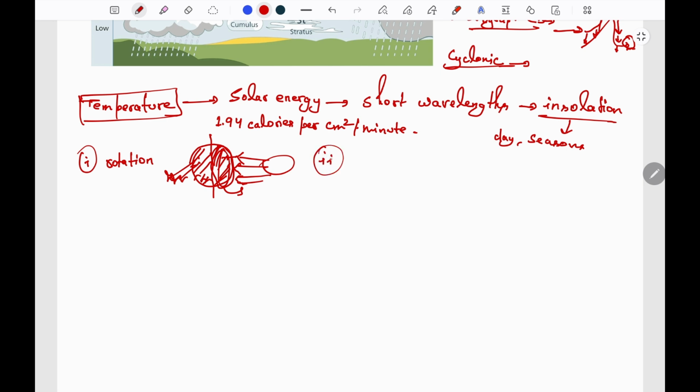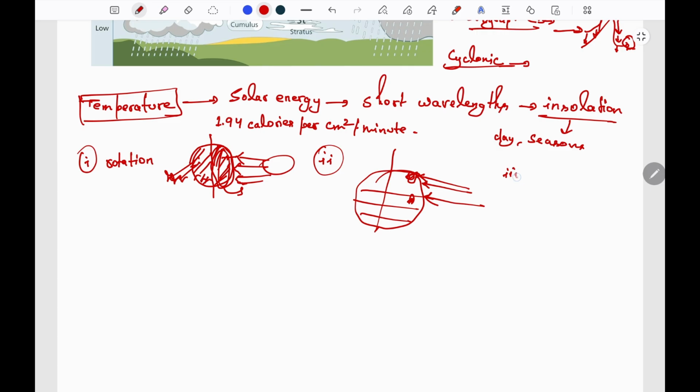Now the second point is the angle of inclination of sun rays. The earth is tilted on its axis. Where the sun rays are oblique, that is slanted rays, they cover more area, due to which the energy of the sun spreads over a larger area and the insolation to a particular area reduces. And where direct sun rays are falling, the insolation is more. So the higher latitudes witness lesser insolation and the low latitudes witness high insolation.